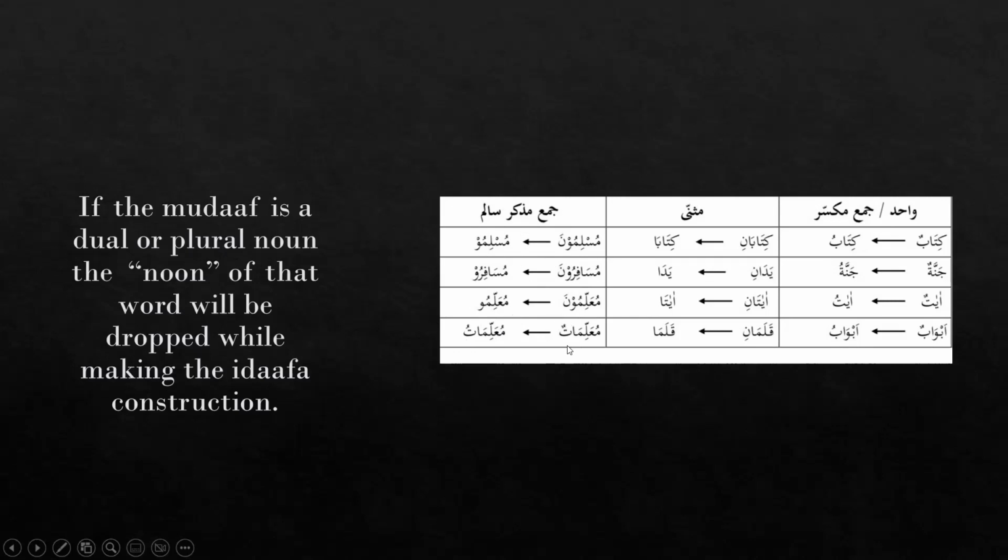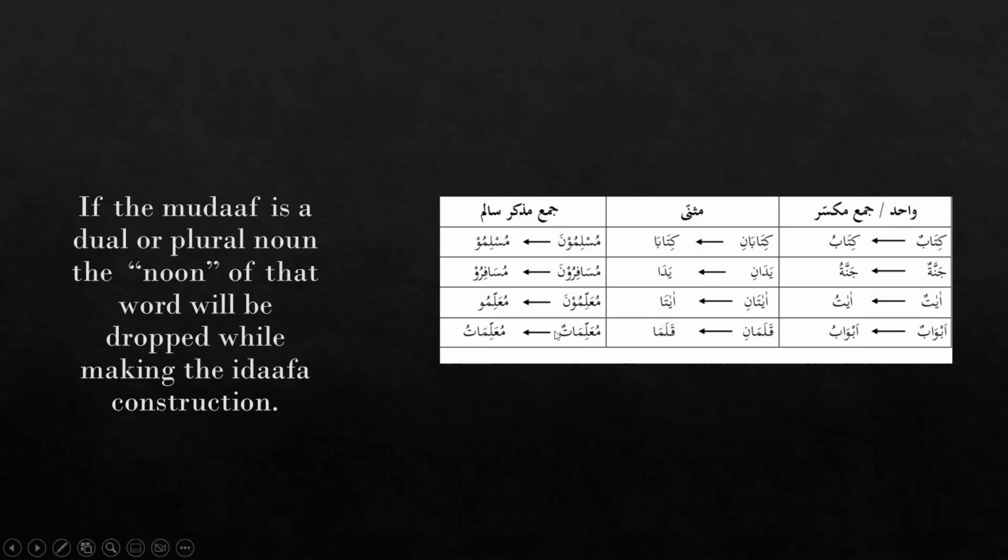We are not going to drop the whole ta here. See here, this is the Jama form of, this heading was written as Muzakkar, but this is the Jama Salim only, and this is the Jama Monas form of our mudaf.